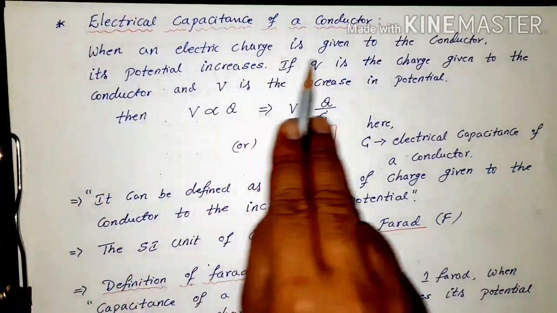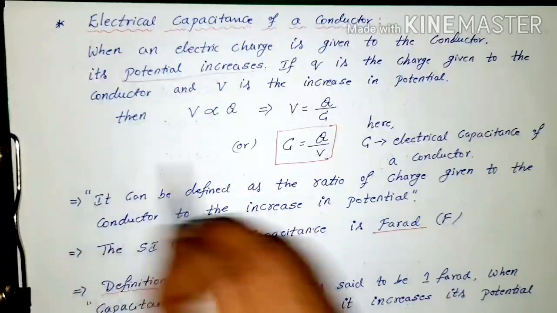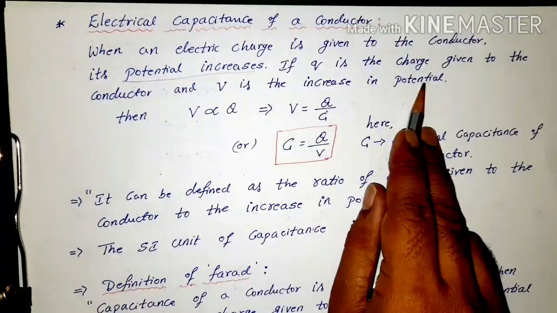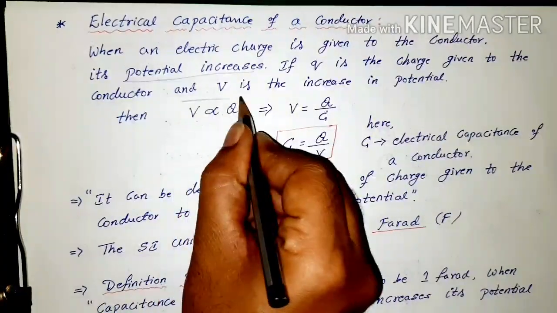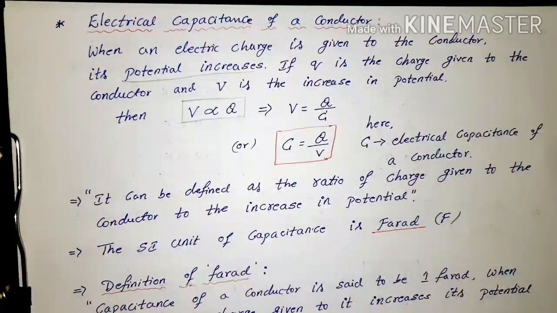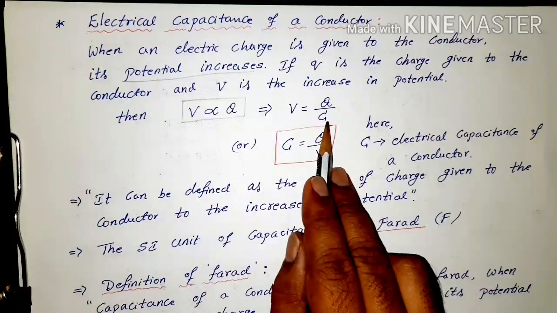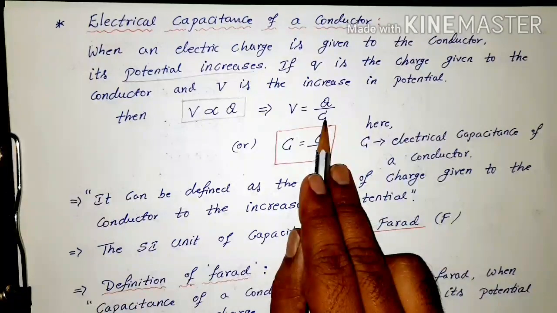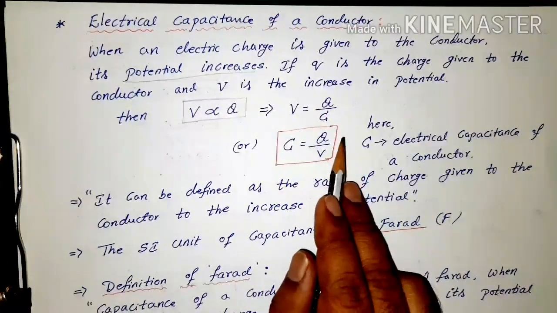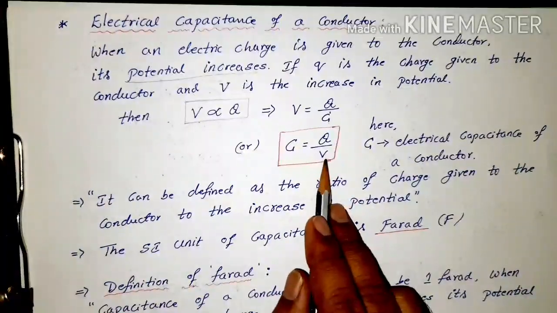When an electric charge is given to the conductor, its potential increases. If Q is the charge given to the conductor and V is the increase in potential, then V is proportional to Q. As the charge on the conductor increases, the potential also increases. Now we can introduce the proportionality constant as the capacitance, which we call C. So the electrical capacitance of a conductor is C = Q/V.